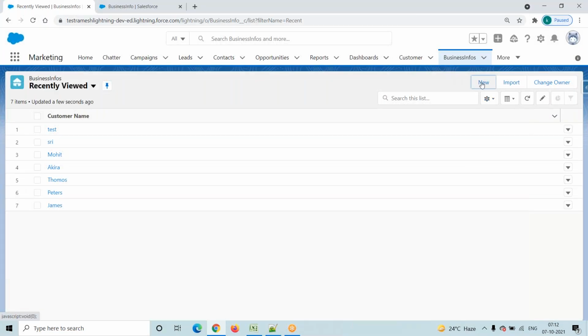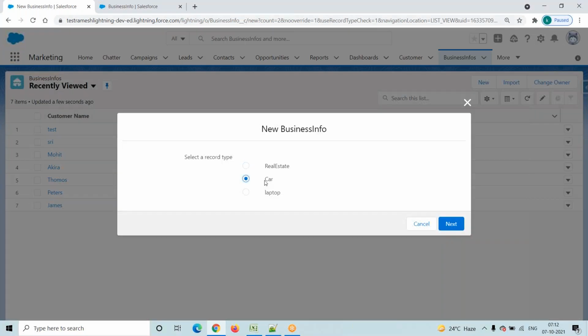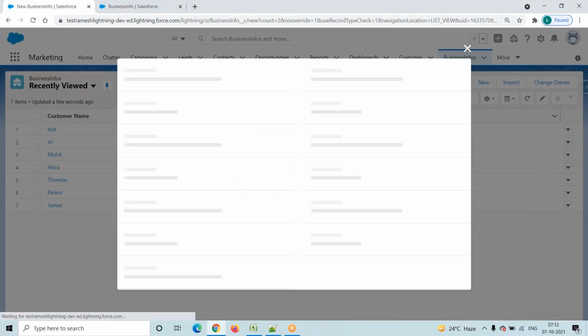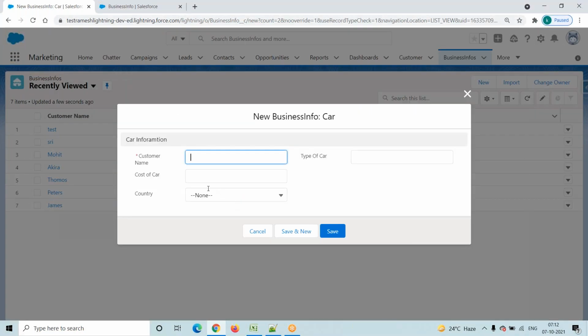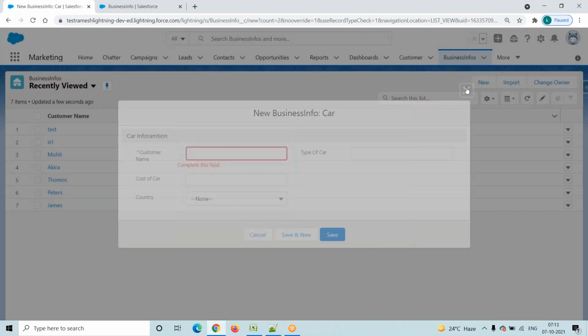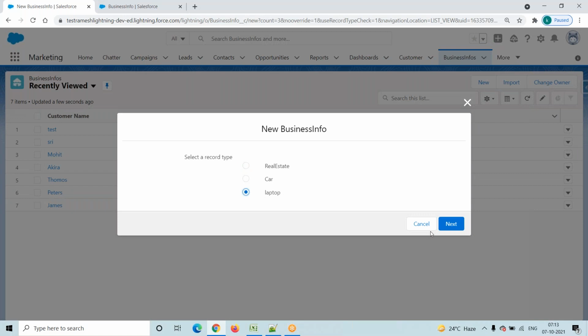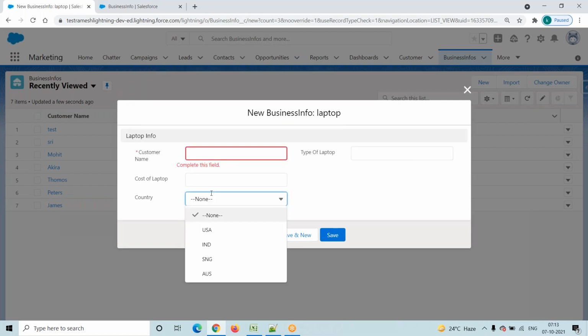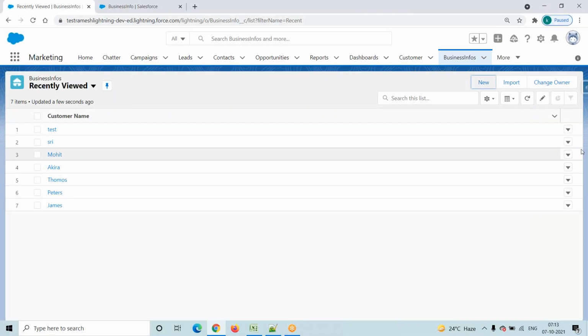Now click on this new button. I will select some other record type, car. Click on the next button. See here, country is there, right? USA, India, Singapore, Australia. I will go and select some other record, laptop. Click on next. Country: USA, India, Singapore, Australia, right?